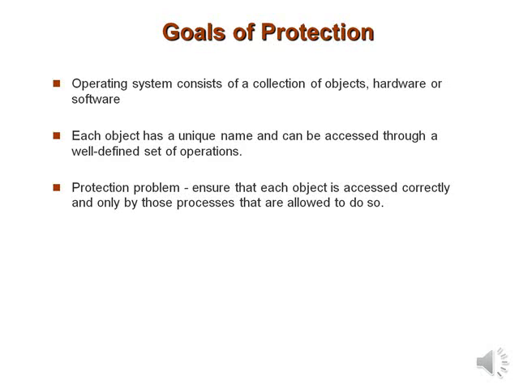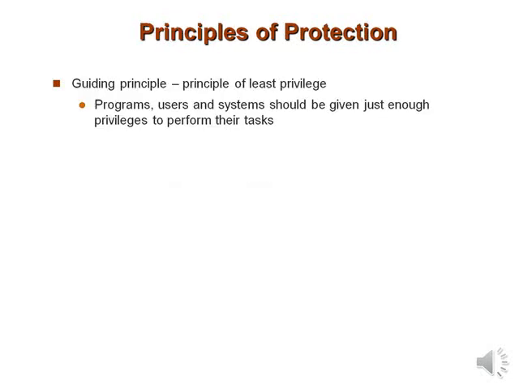Note that mechanisms are distinct from policies. Mechanisms determine how something will be done, and policies decide what will be done using the mechanism. Each object has a unique name and can be accessed through a well-defined set of operations. The protection problem ensures that each object is accessed correctly and only by those persons that are allowed to do so.